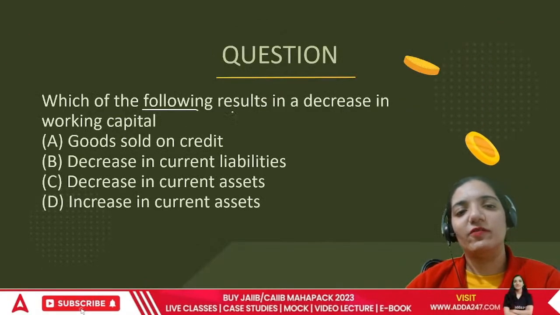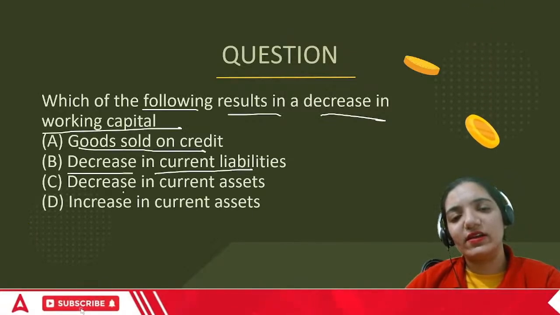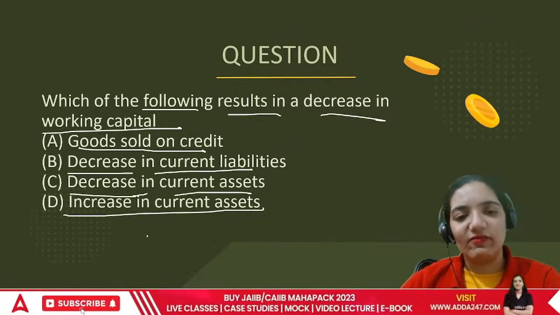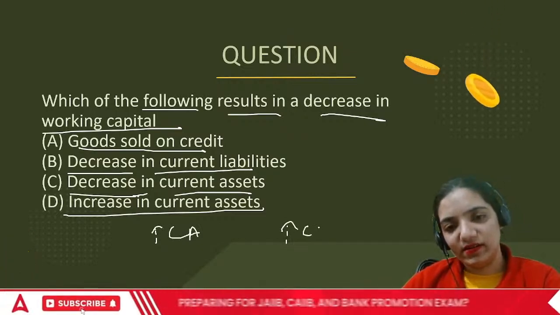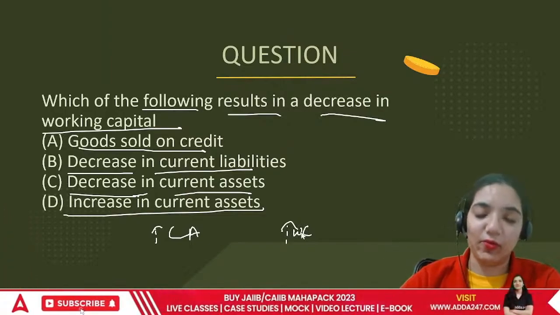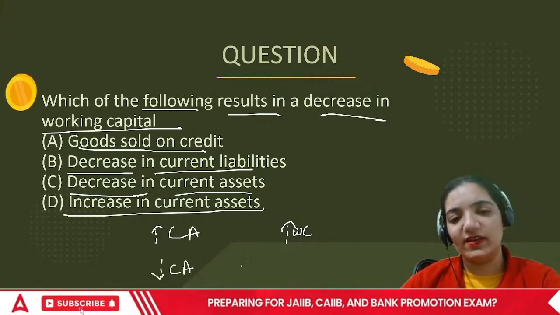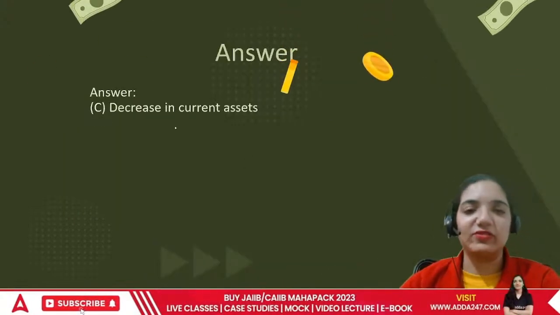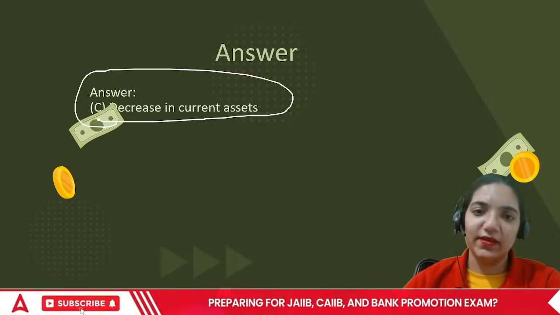Next point, which of the following results in decrease in working capital? Goods sold on credit, decrease in current liabilities, decrease in current assets, or increase in current assets. Obviously, when we look at increase in current assets, we'll always increase in working capital. The relationship between working capital and current assets is a positive one. So in this case, if the current assets are falling, the working capital will also fall. So the correct answer comes out to be decrease in current assets. Done, everyone?